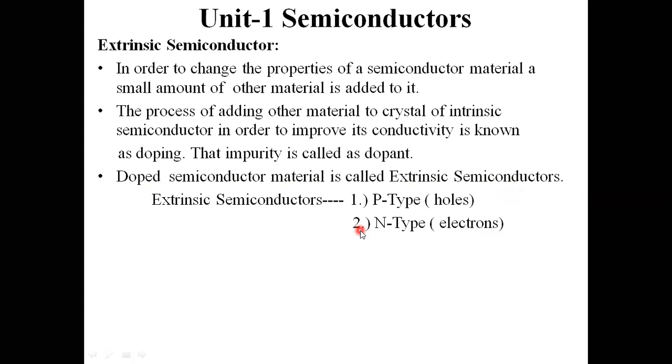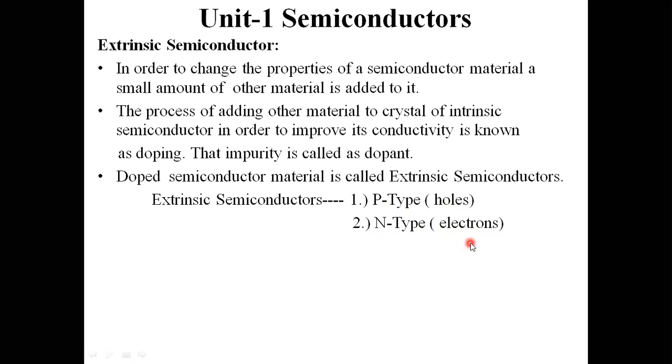First one is p-type semiconductor material. We know the difference between p-type and n-type semiconductor material. The p-type semiconductor possesses more number of holes, that is, majority carriers are holes. In n-type semiconductor material, more number of electrons are present. In other words, majority carriers are electrons. This is the basic difference between p-type and n-type.